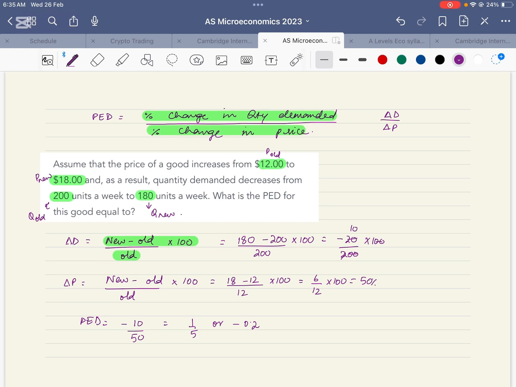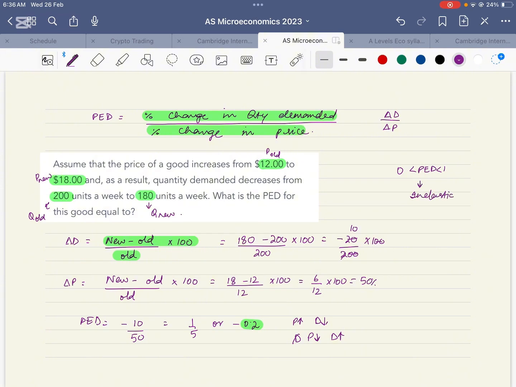The minus sign only indicates the direction, which means if price goes up, demand will come down. If price goes down, demand will go up. The negative sign only indicates an inverse relationship. What is the meaning of this value of PED, which is 0.2, and what does this indicate? 0.2 is a number between 0 and 1, which means the demand for this product is inelastic.